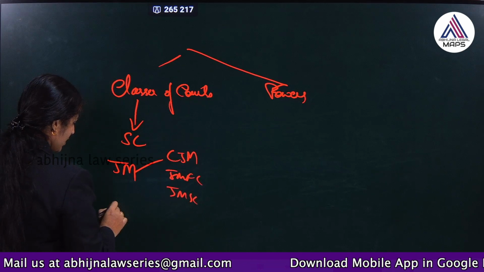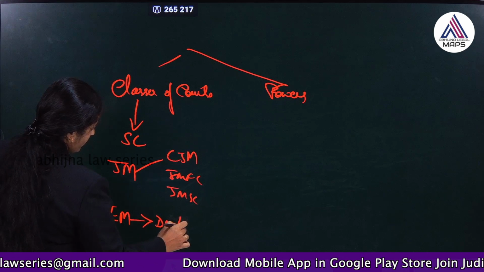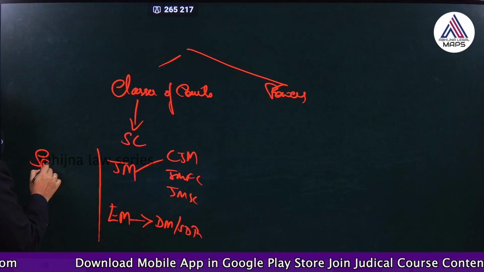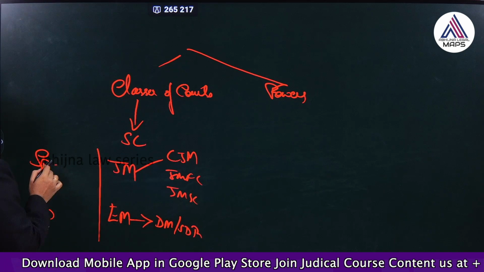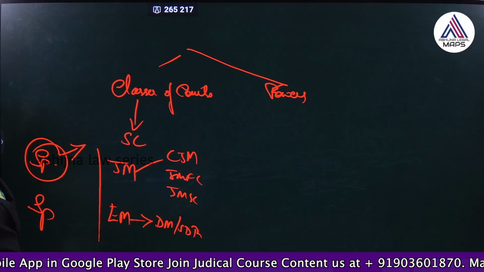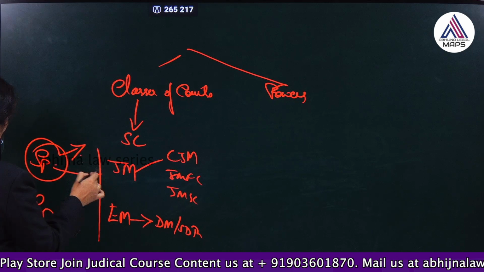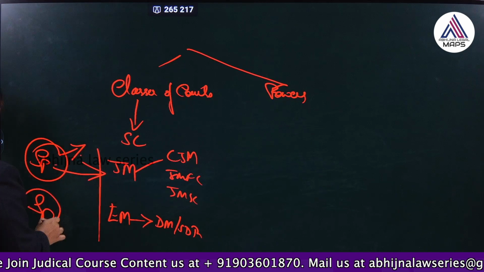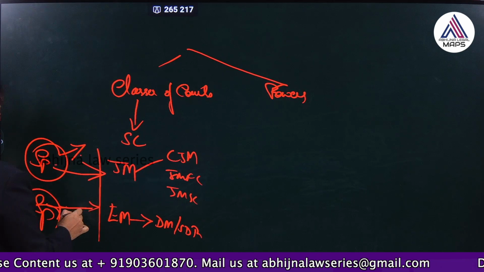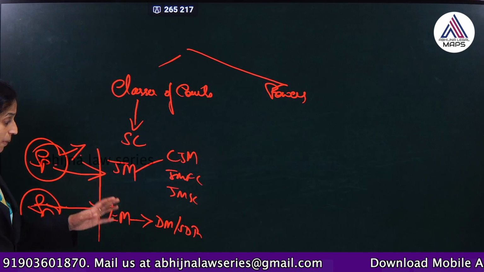And we have also seen the executive magistrate, under which we have seen DM, SDM, and in all categories we have seen special judicial magistrate and special executive magistrate. For special judicial magistrate, anyone in a government post, if recommended by the central government or state government, can be appointed. For special executive magistrate, a police officer not below the rank of SP can become one.